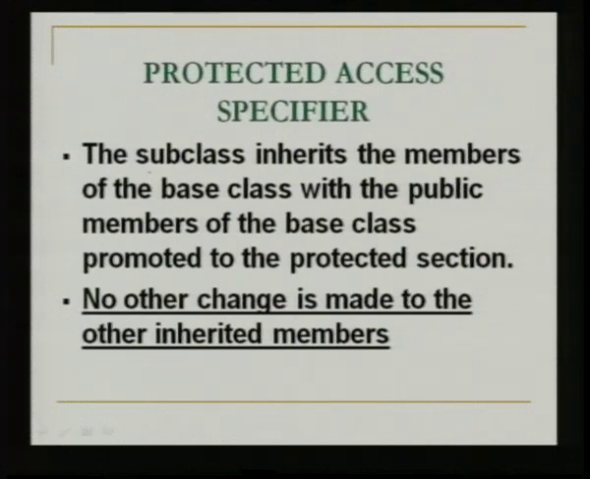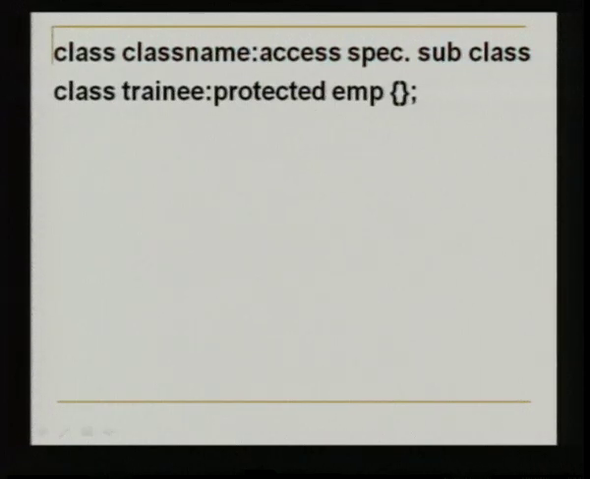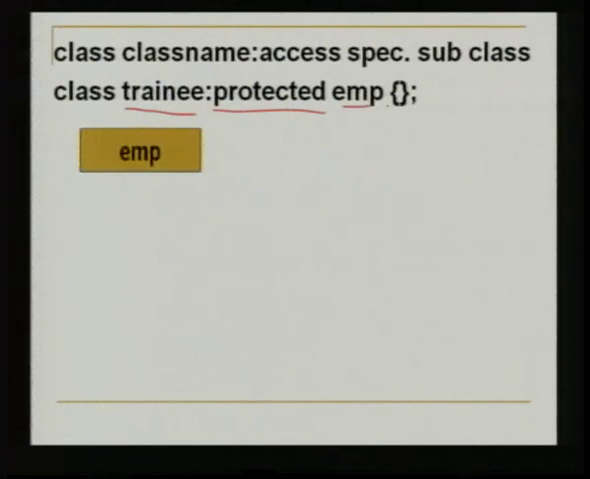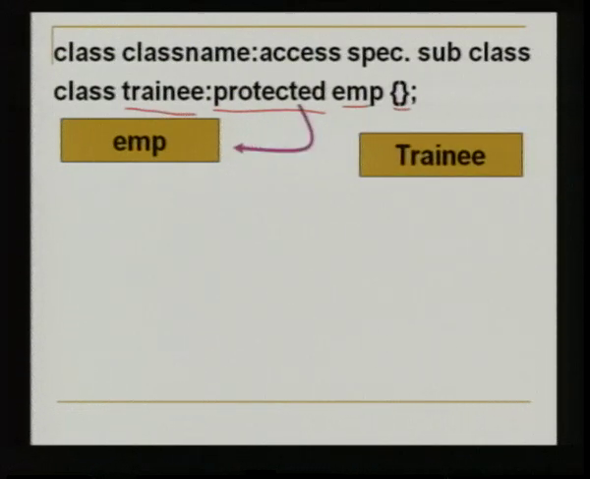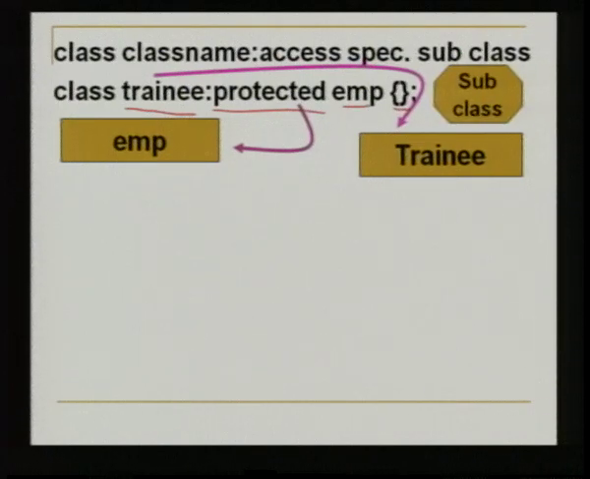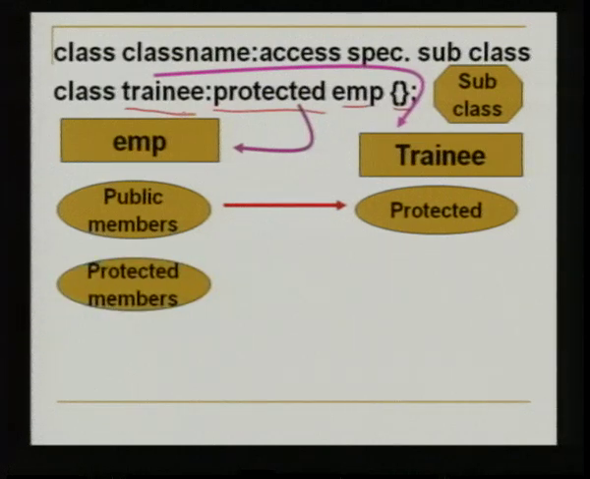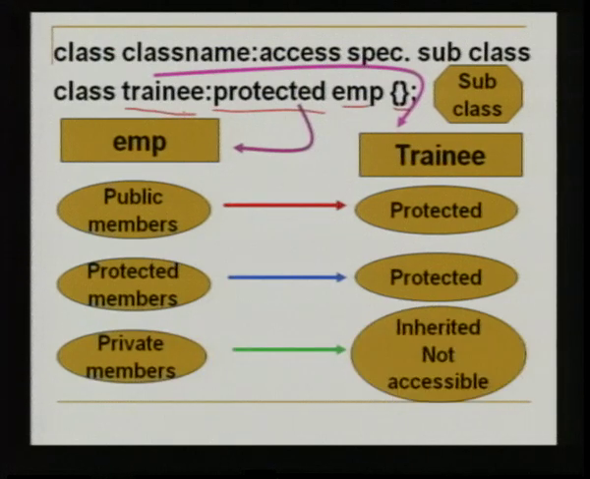So, how is this affected in the programming domain? Again, you have the same syntax: class, class name, access specifier and the superclass. You have the class trainee over here. You have the protected keyword instead of public. You have the name of the superclass EMP and you have the class definition. So, here EMP is inherited in the protected manner. So, the public members of EMP become protected in the subclass. The protected members of EMP remain protected in the subclass and the private members are inherited, but they are not accessible.